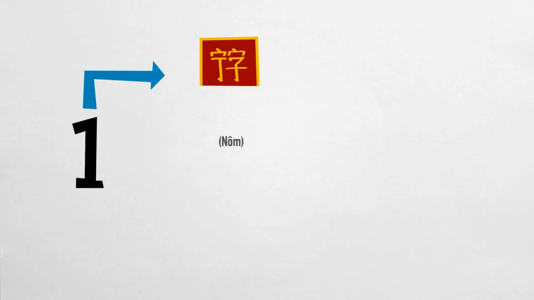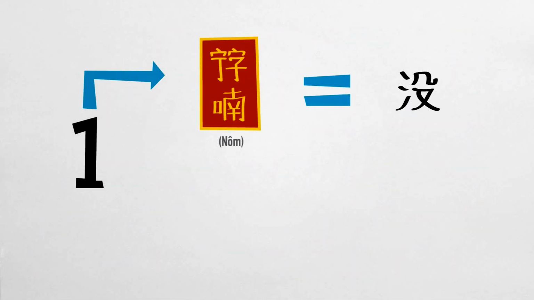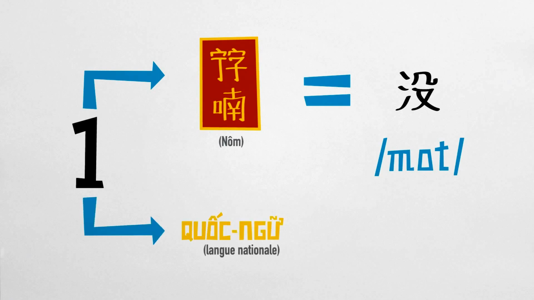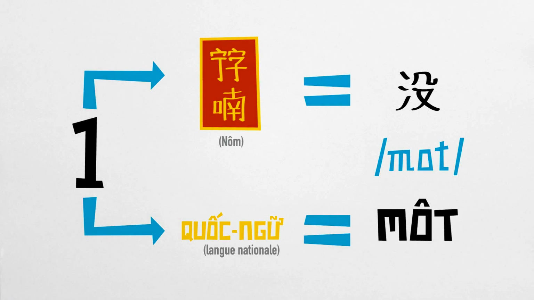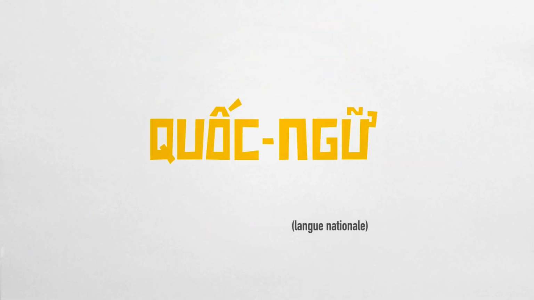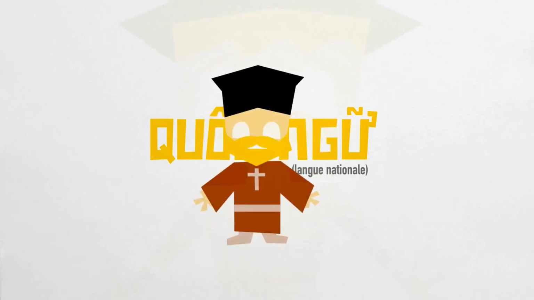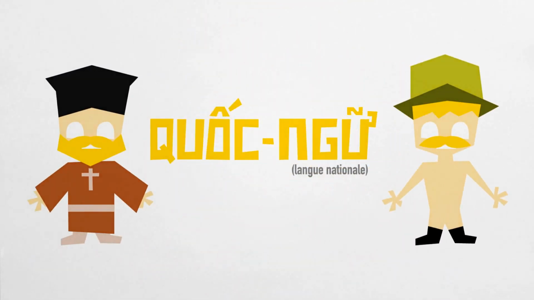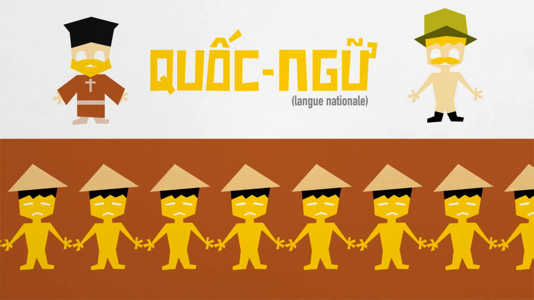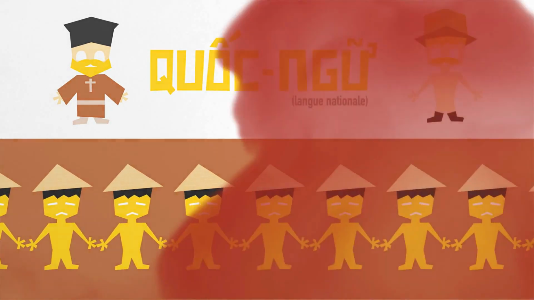Look at the previous example. This is the number 1 written in Nôm that is pronounced một. By using the Quốc ngữ, we write what we hear, the M, the O, the T, and the dot below on the O to have the tone. But during that time, the Quốc ngữ was used as a tool to colonize and to carry on missionary work. Most people were illiterate or knew little of the Nôm character.